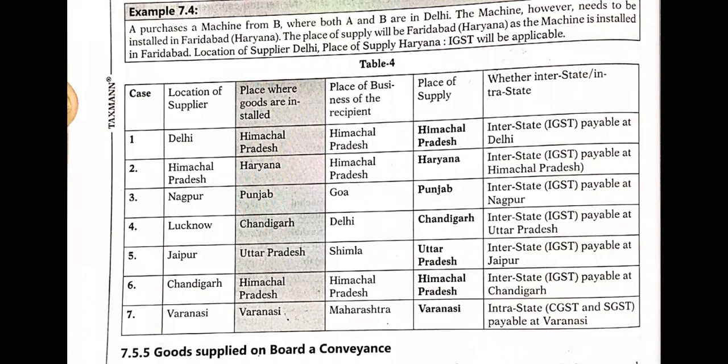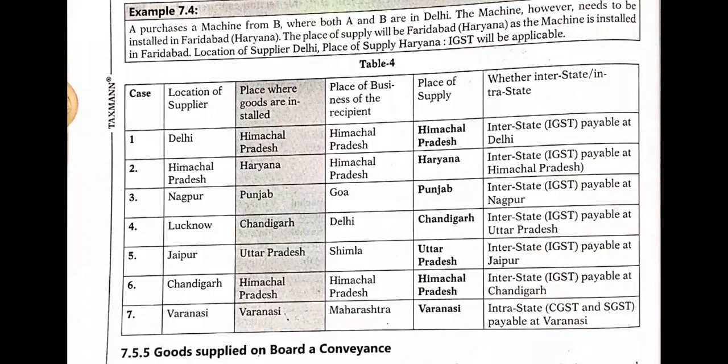Okay, let us go for the second case. Location of the supplier is Himachal Pradesh. Place where goods are installed, Haryana. If you compare Himachal Pradesh and Haryana, both are different states. So interstate, IGST is payable at Himachal Pradesh. Next, location of the supplier is Nagpur. Place where goods are installed is Punjab.